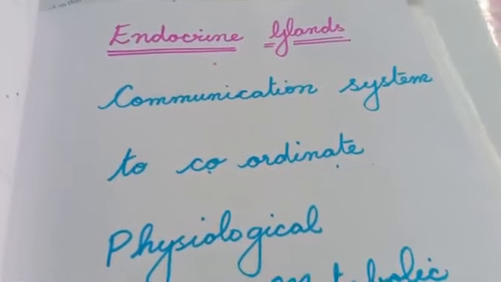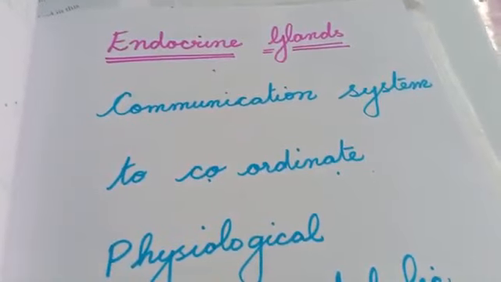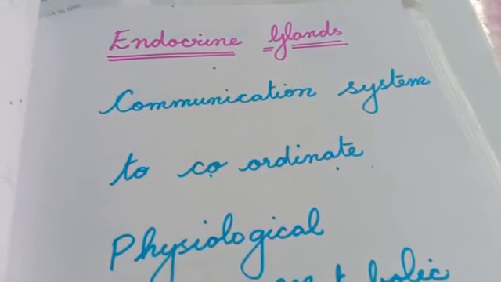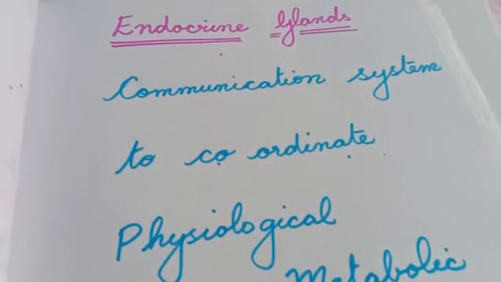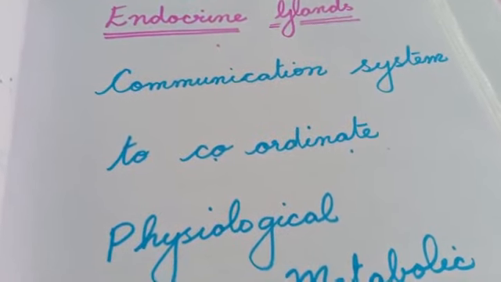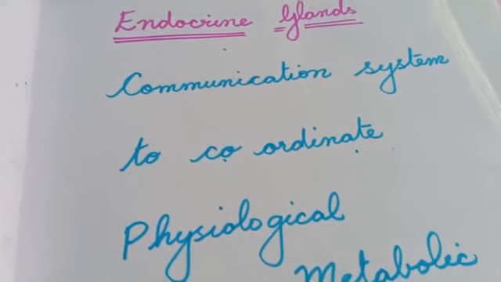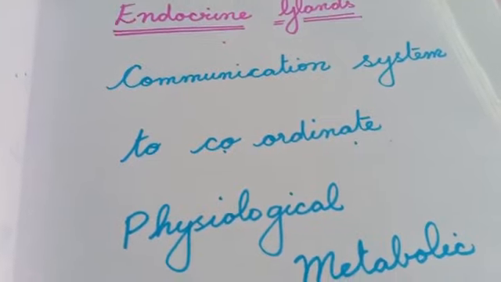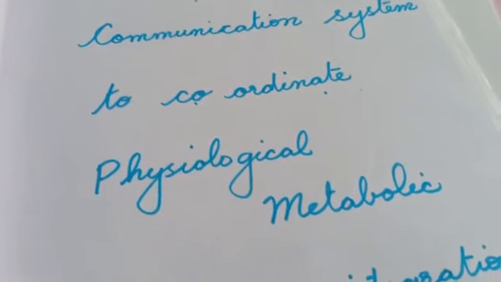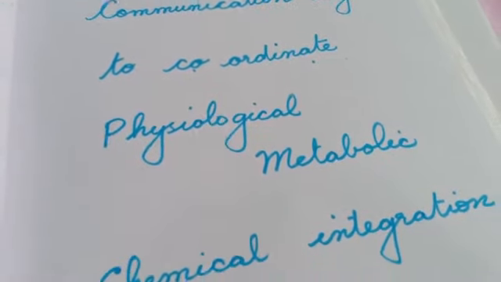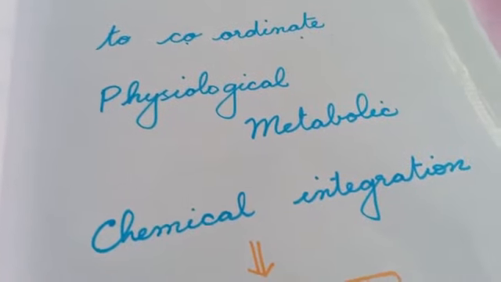The topic that we are going to discuss today is endocrine glands. Endocrine glands are the communication system which is used to coordinate, that is to connect, physiological and metabolic activities by chemical integration.